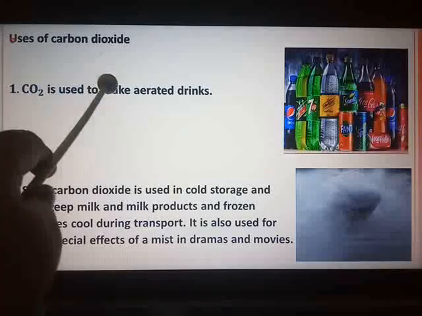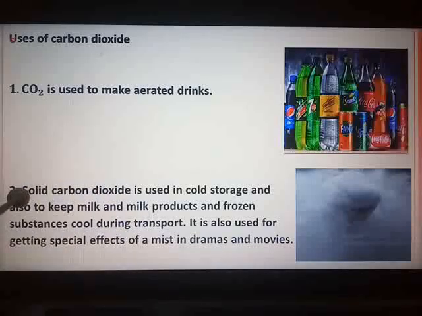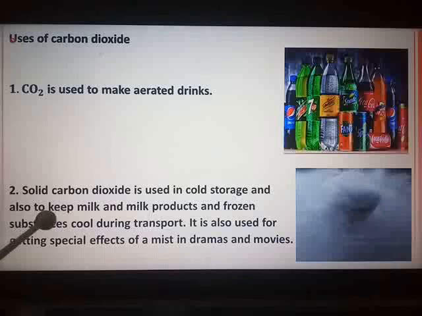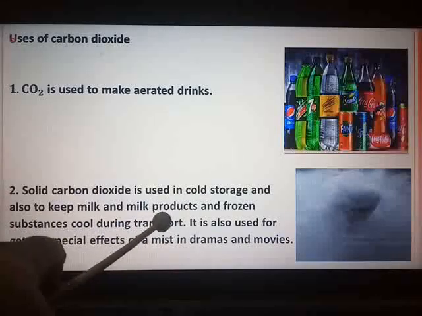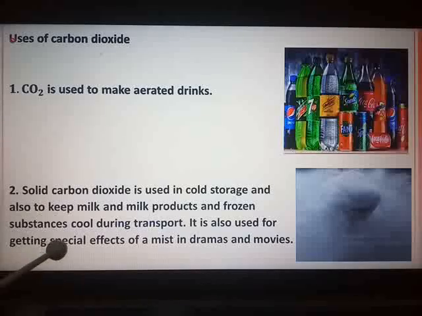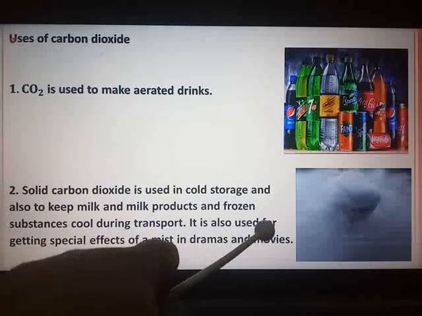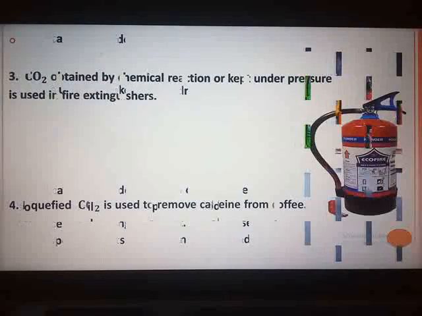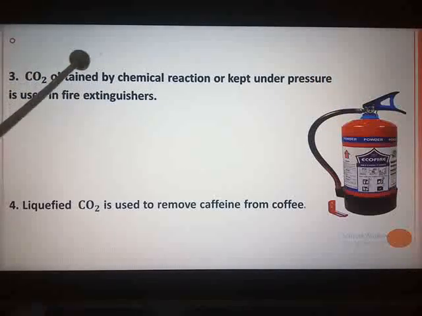Carbon dioxide is used to make aerated drinks. Solid carbon dioxide is used in cold storage and also to keep milk and milk products and frozen substances cool during transport. It is also used for getting special effects of a mist in dramas and movies. Do not put any photographs. This is just for you to understand. Carbon dioxide obtained by chemical reaction or kept under pressure is used in fire extinguishers.